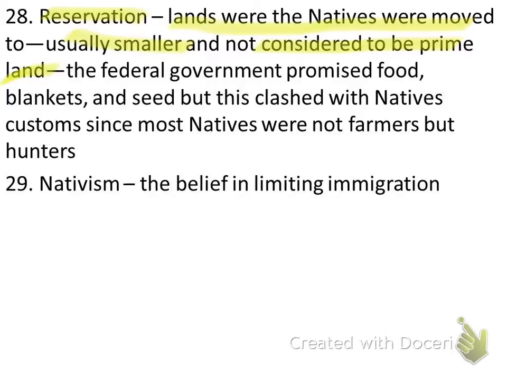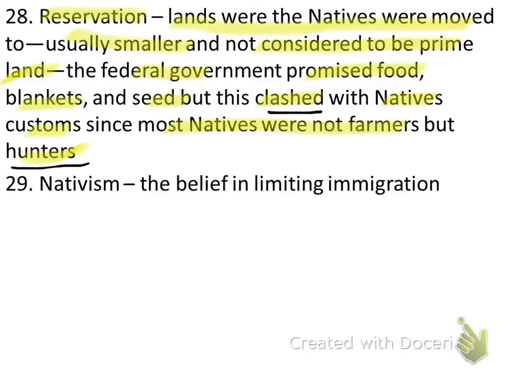So if the Indians had been farmers or they had relied upon fishing, the lands they were moved to probably didn't allow that, and they became dependent upon the government. The federal government promised food, blankets, and seed, but this usually clashed. This usually went directly opposed to what the natives' customs were, and since most natives were not farmers, they had problems. Most natives were hunters.